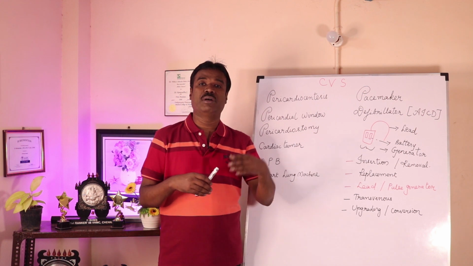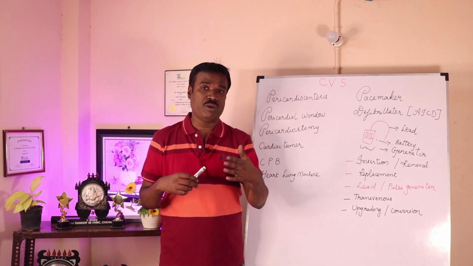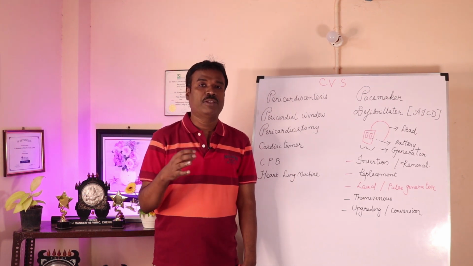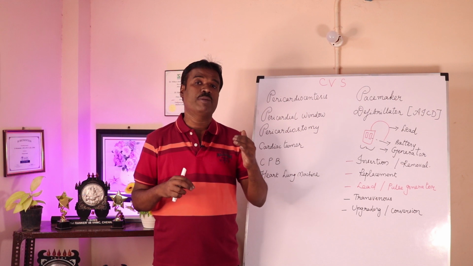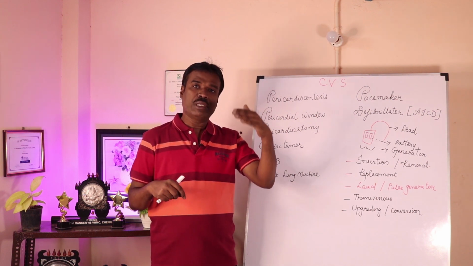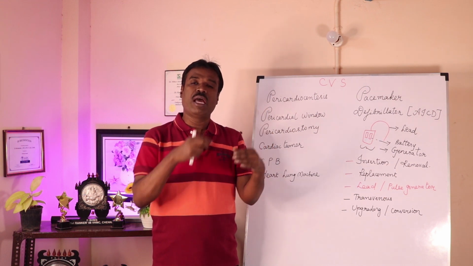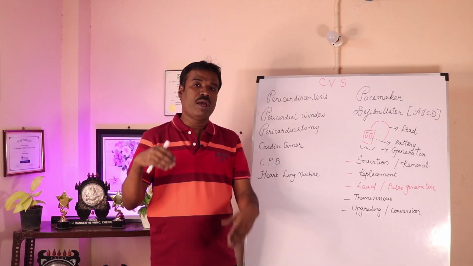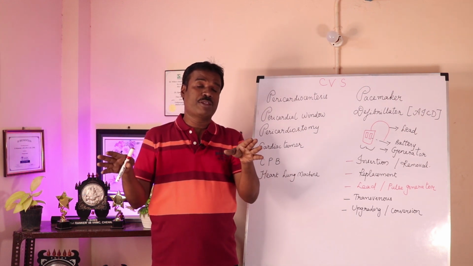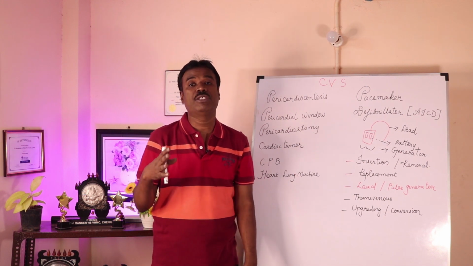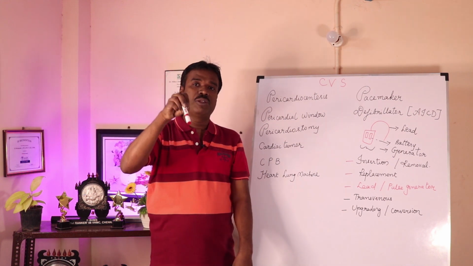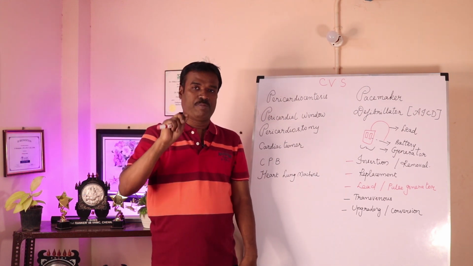I hope you all remember the SA node, or the sinoatrial node, which is the natural pacemaker of the heart. If you look at the pathophysiology of heart conditions, there are many conduction disorders or aberrant pathways. The conduction has to begin in the SA node and then go via the AV node, and from the AV node to the bundle of His, and from the bundle of His there is a system of branching fibers called the Purkinje system, or the Purkinje fibers. This is the channel through which the contraction of the heart takes place.